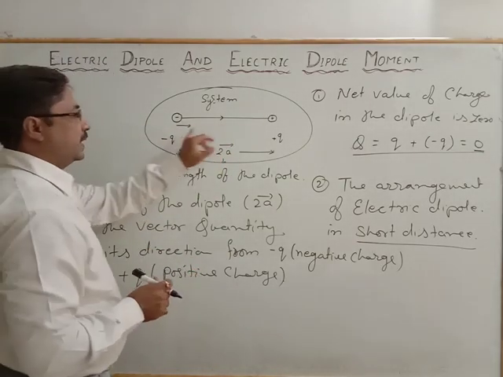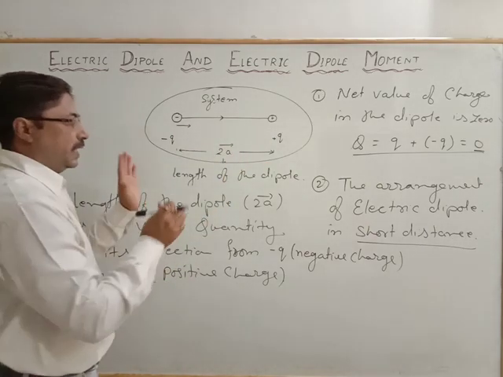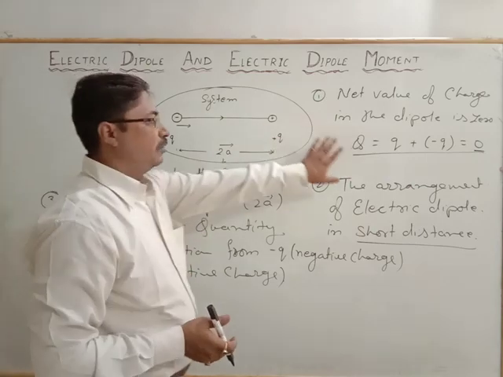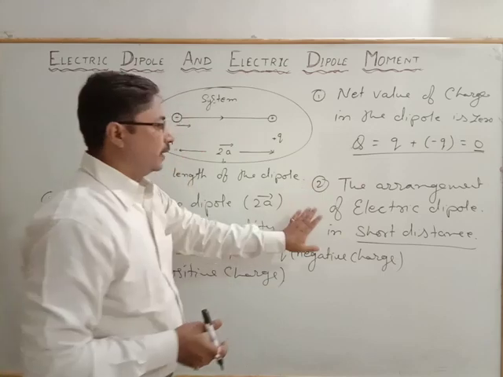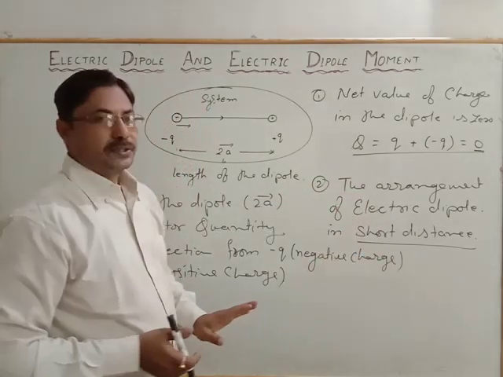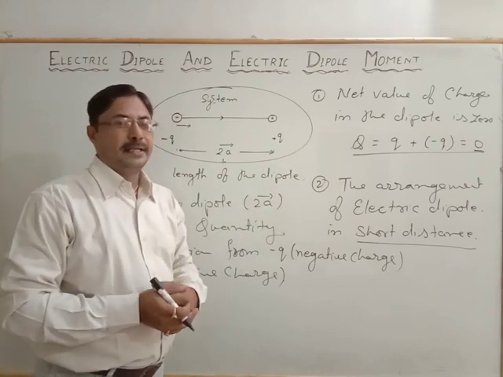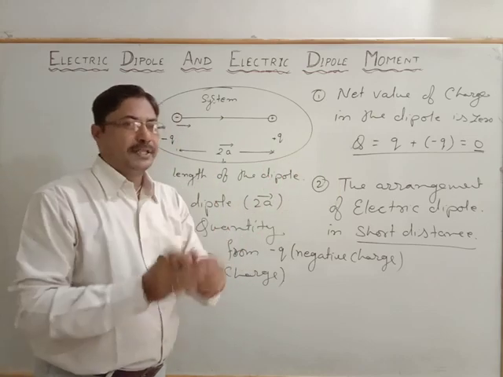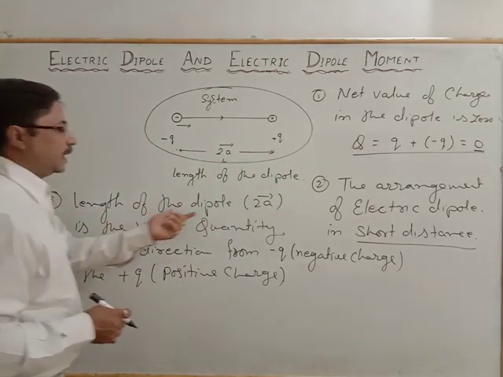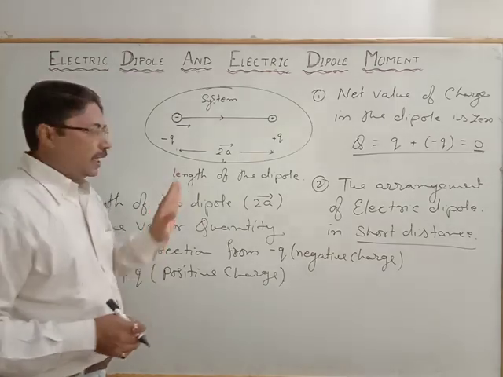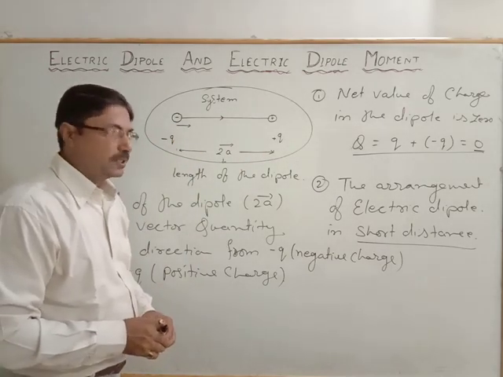First one, it is a system of two equal and opposite charges that make a dipole. Second, the net value of the charge in a dipole is 0. And third, the arrangement of an electric dipole is not so large, it is of short range. So that makes a dipole again. Here, the length of the dipole is a vector quantity, and the direction of this vector is from the negative charge to the positive charge.